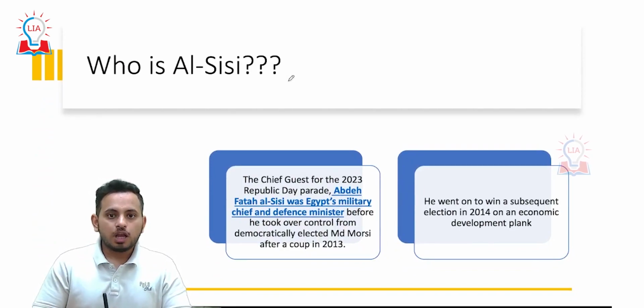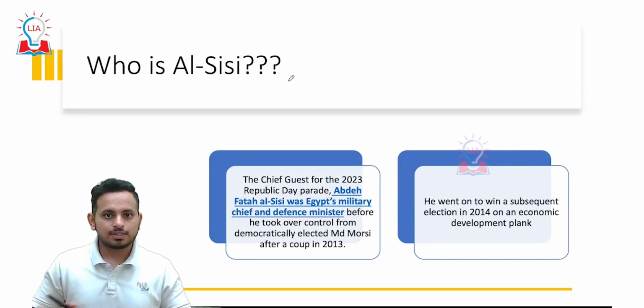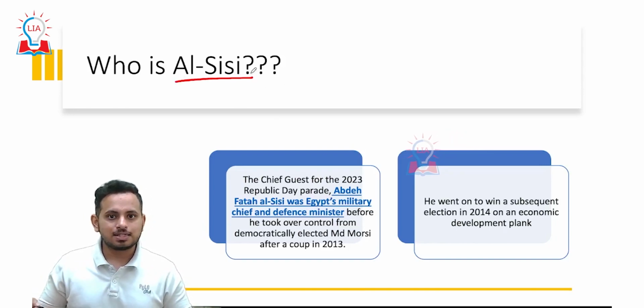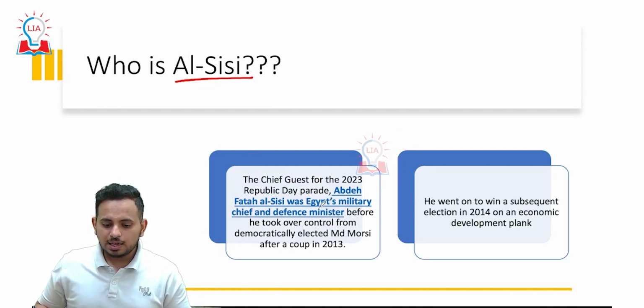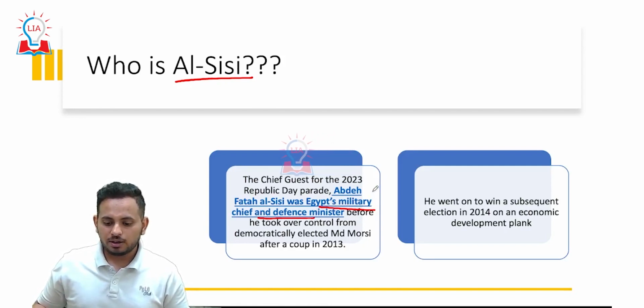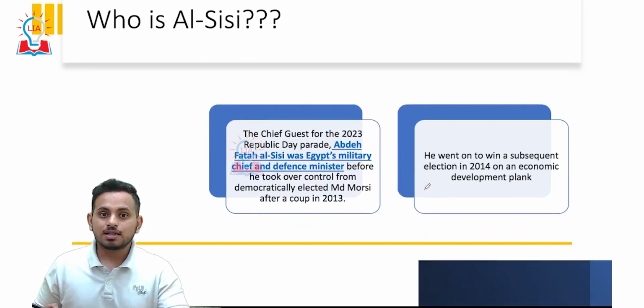So now, coming back to the current affairs. We have the Egyptian president who will be the chief guest for our Republic Day celebration on 26 January 2023. And who is this person? Who is this El-Sisi? El-Sisi will be the chief guest, and he was the commander of the Egyptian military, and he was also the defense minister. After he was the defense minister, he went ahead and won the election, and now he is the president.